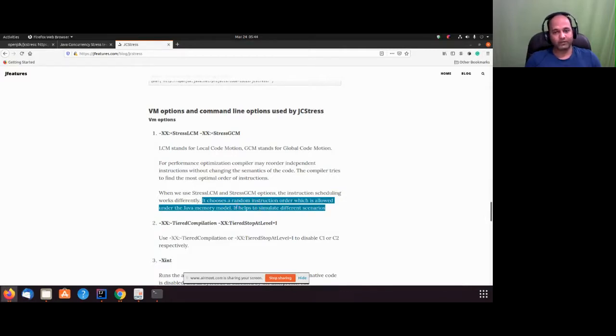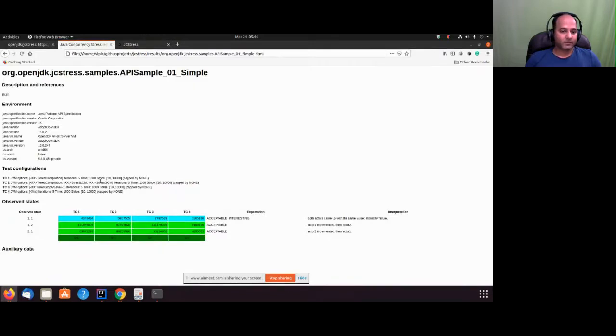And when we add these options, it increases the probability of getting the problem. Now we talked about 100 million and so on, how many times. We'll see that in a while. Now the other part is iterations.